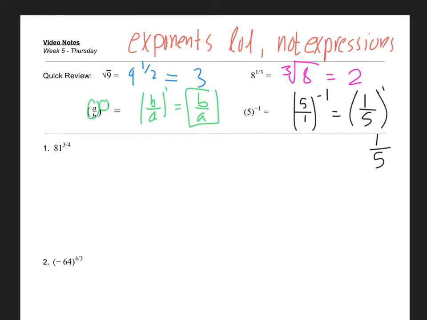Before I get into that, guys, it's very easy to get mixed up with whether the numerator or denominator of that fraction exponent is what they mean. Whenever you have that fraction as an exponent, is the numerator the actual exponent, or is it the radical? So what I want you guys to remember is, when I have a base number, I'm just going to call it 1 for now.